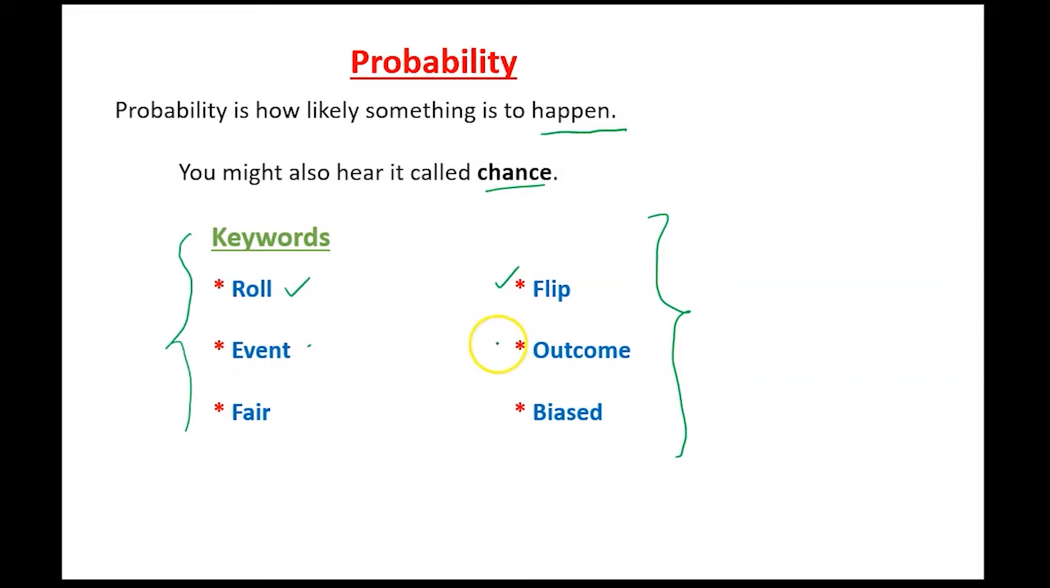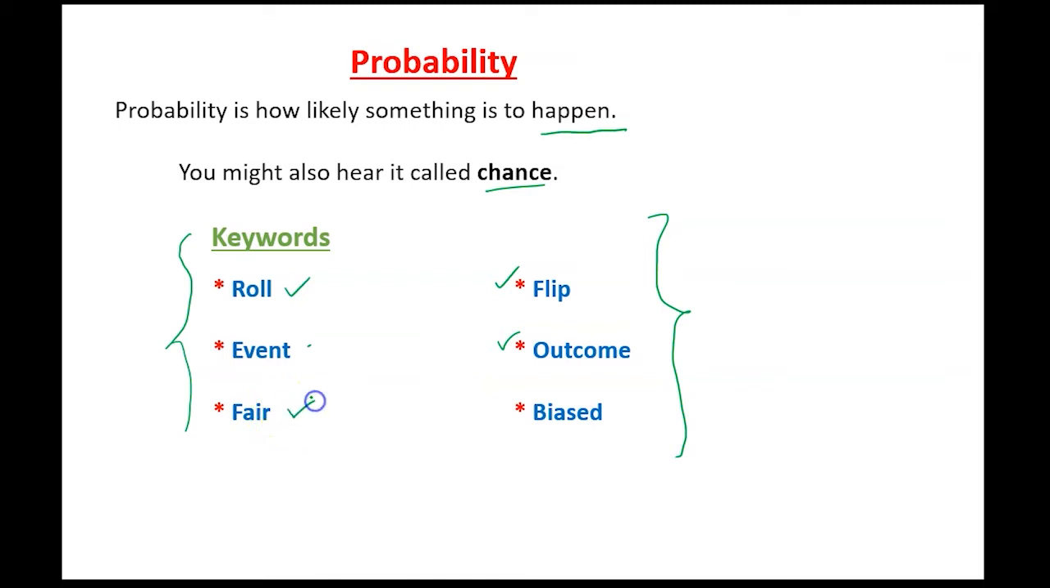An outcome would be, if you flip a coin, what can you get? You could get a tail or you could get a head. So that will be your outcome. Or for example, if you roll a die, the outcome could be getting a number 1, or an even number, a prime number, and so on.